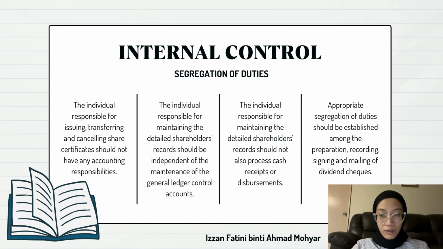Also, the individual responsible for maintaining the detailed shareholders records should be independent of the maintenance of the general ledger control accounts, as well as not process cash receipts or disbursements.